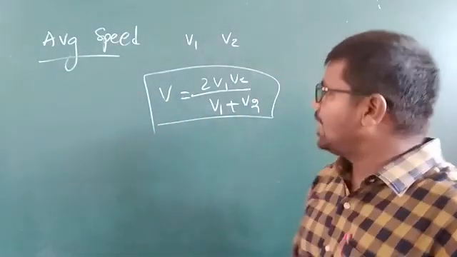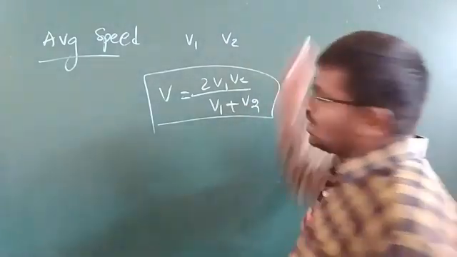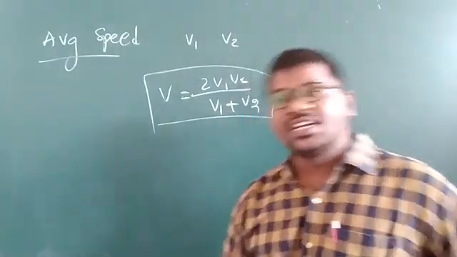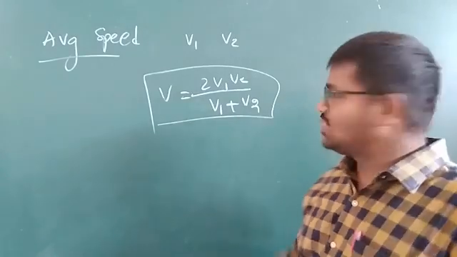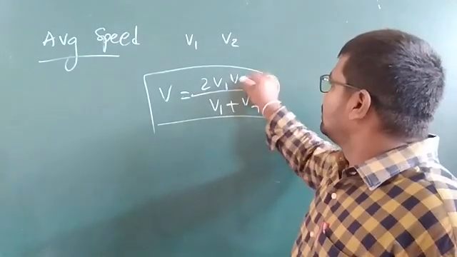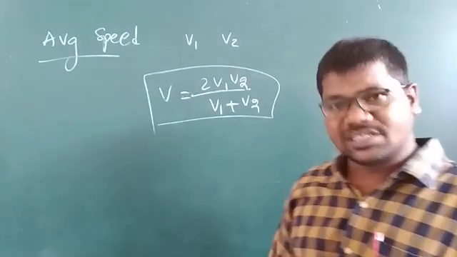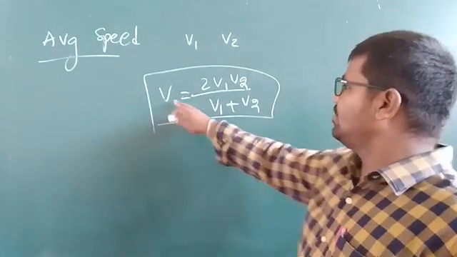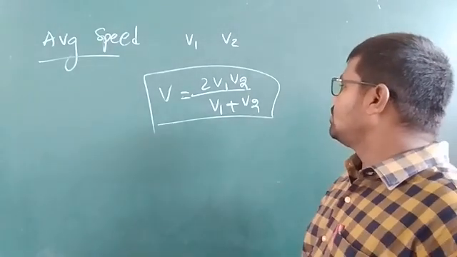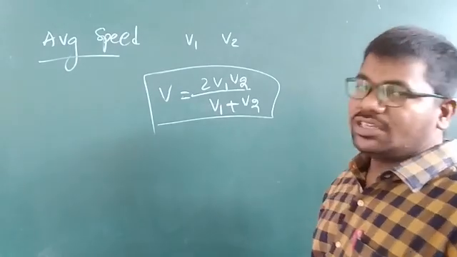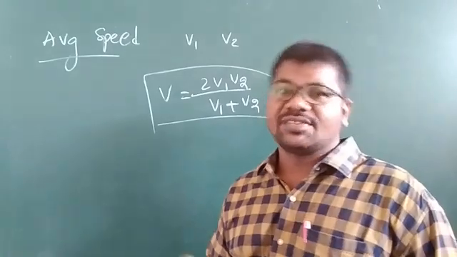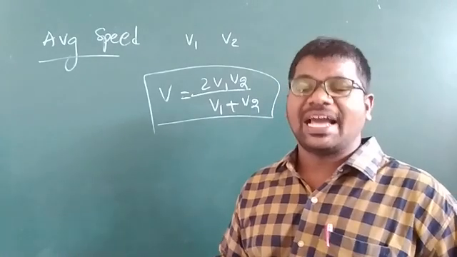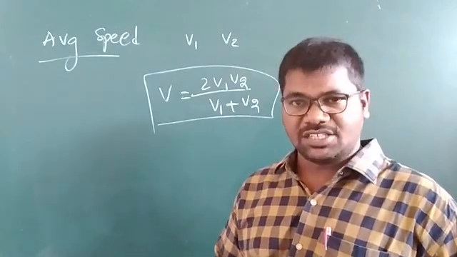Consider a particle which covers half of the distance with velocity v1 and the remaining half of the distance with velocity v2. In this case, the average speed v is equal to 2v1v2 divided by v1 plus v2. If we represent speed with a direction, we call it velocity; with magnitude only, that is speed, my children.